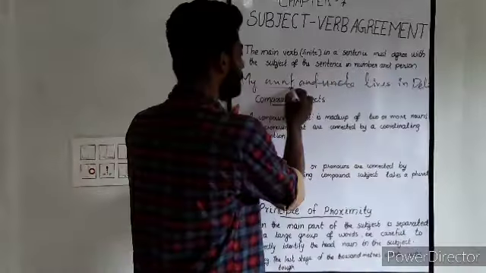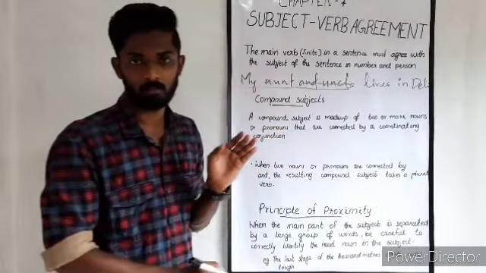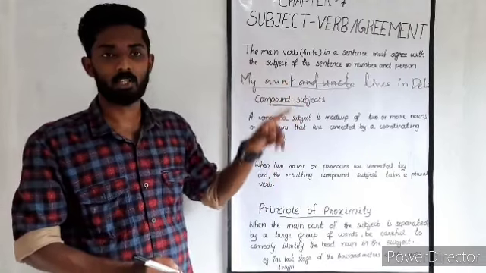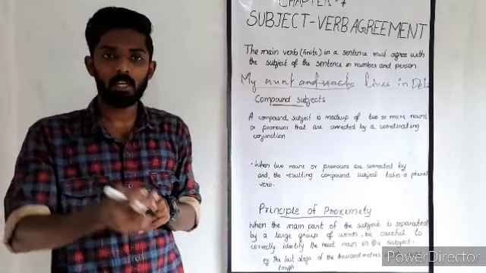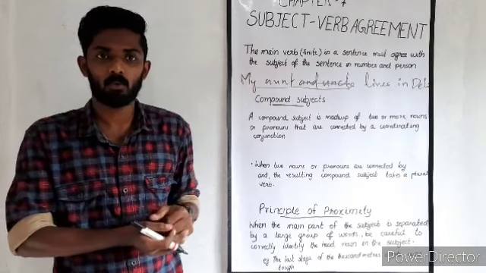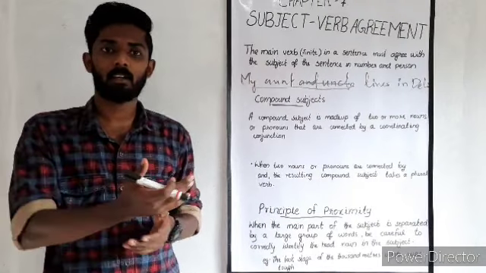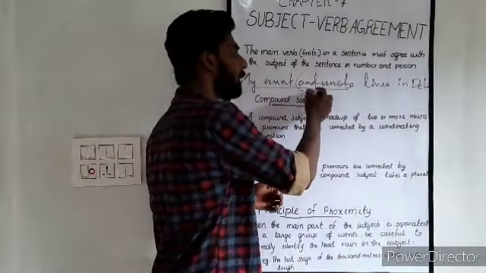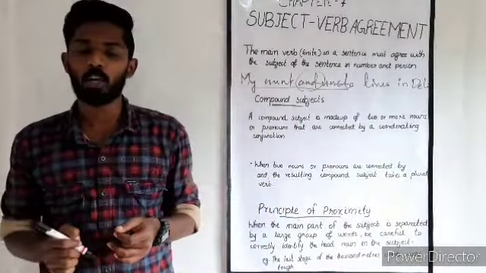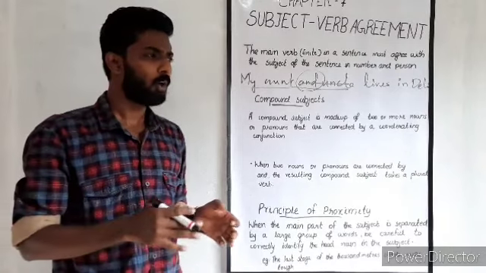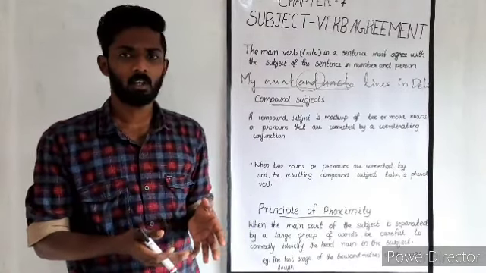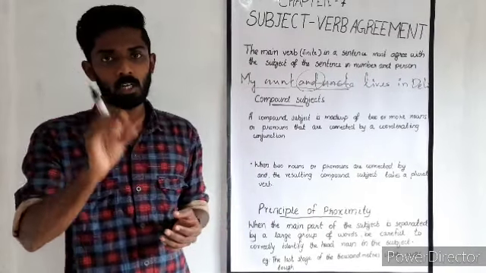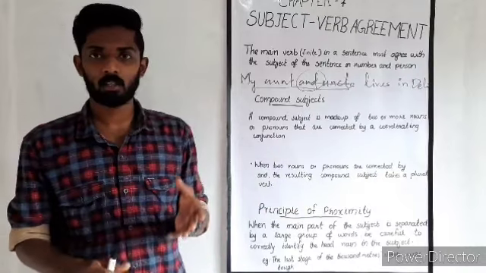So it can be said it's a compound subject, because there are two subjects in this and they are connected with a conjunction. A compound subject is made up of two or more nouns or pronouns that are connected by a coordinating conjunction. So the word "and" can be called a coordinating conjunction. So what do you mean by coordinating conjunction?